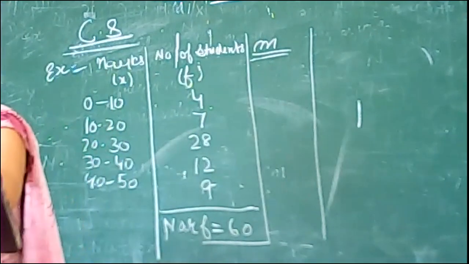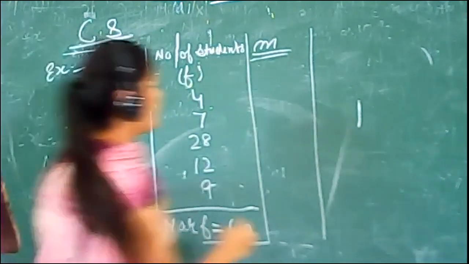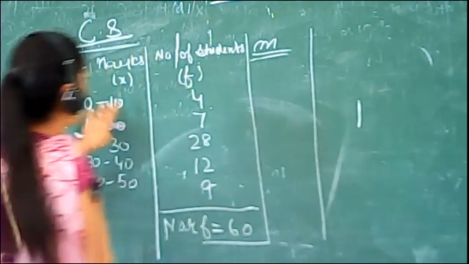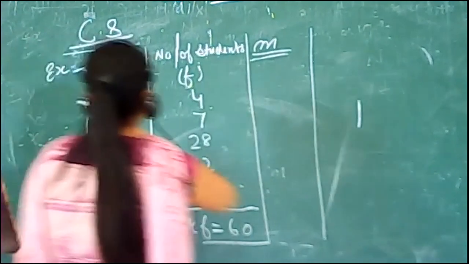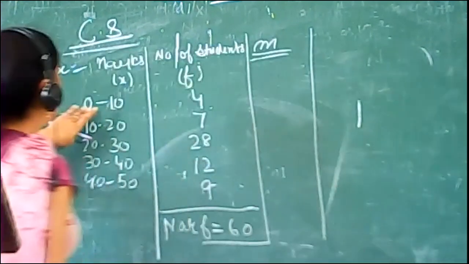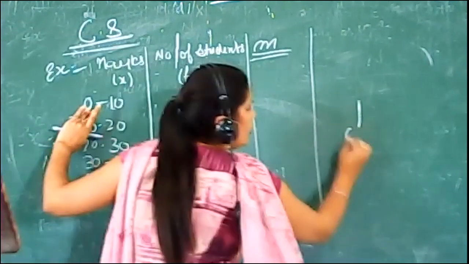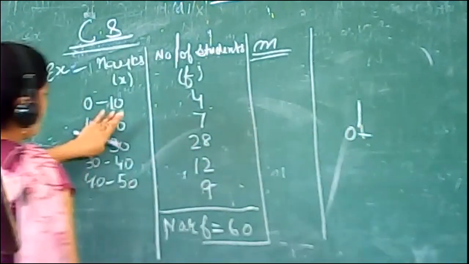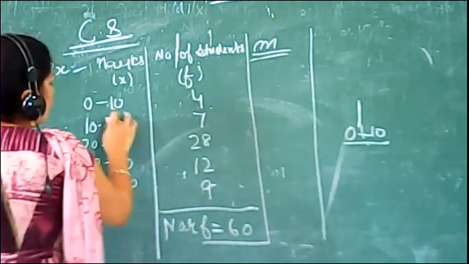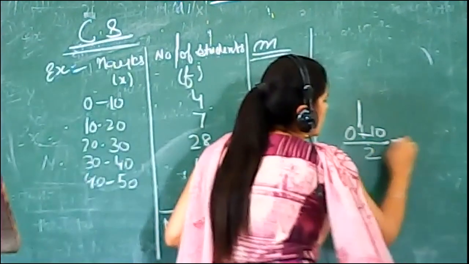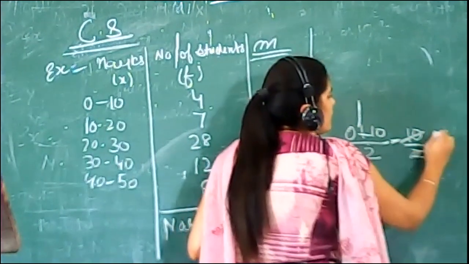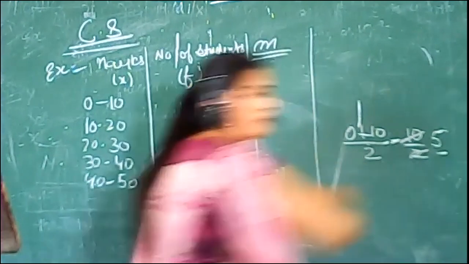We find the mid value with the help of the lower limit and upper limit and the number of items given in the series. So the lower limit in the first class interval is 0 plus upper limit 10, divided by the number of items, 2. After the division of this value, we find 5.